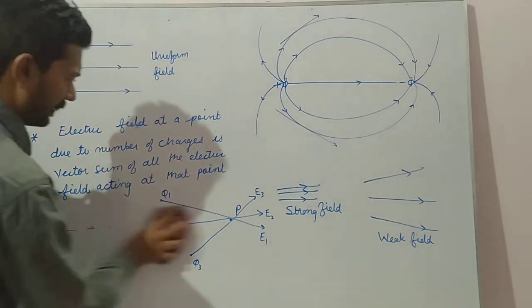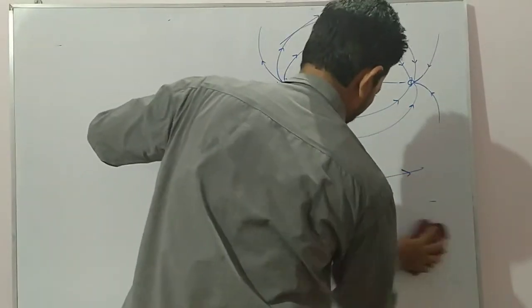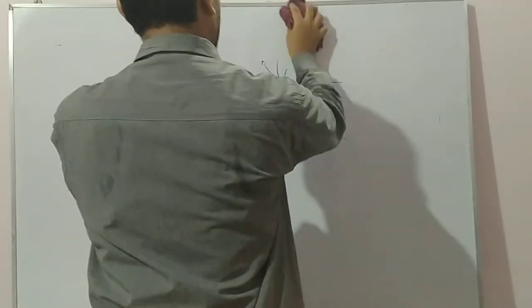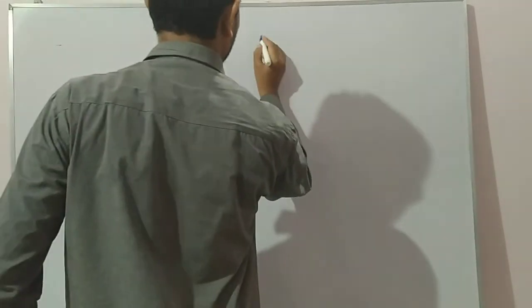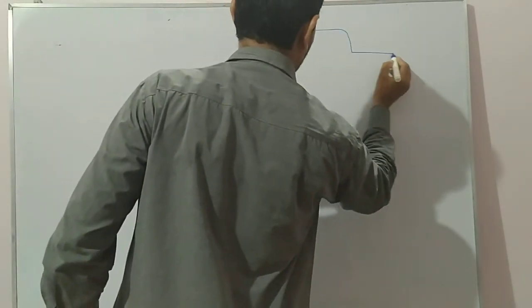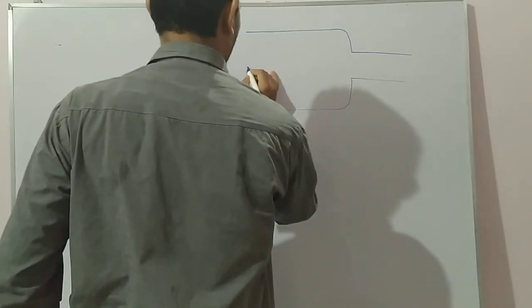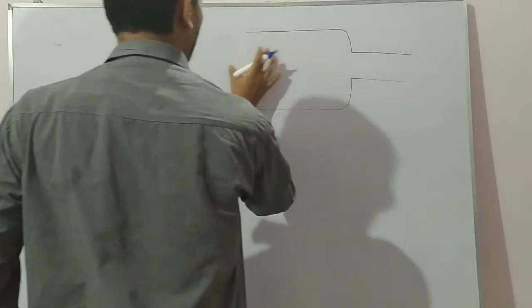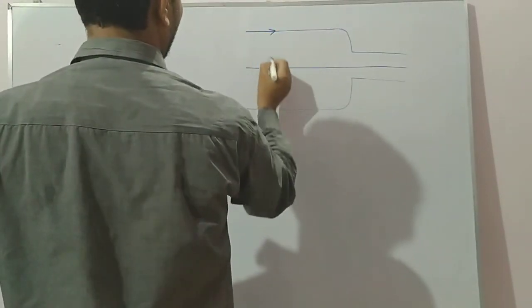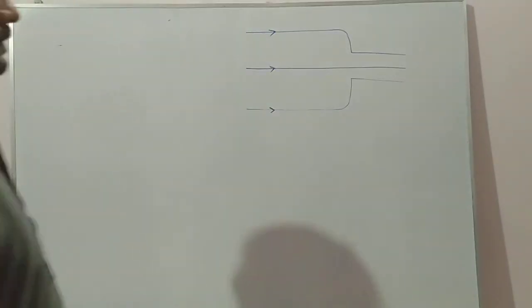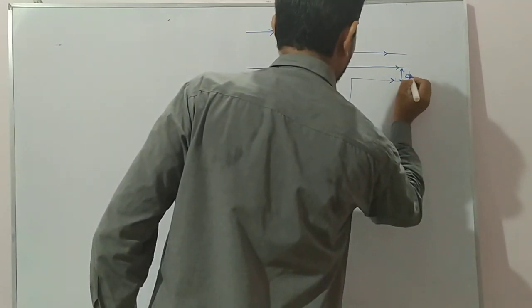Next, one related question I am giving here. Suppose these are electric field lines, and this distance is given to be d.